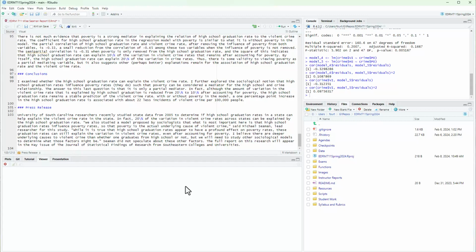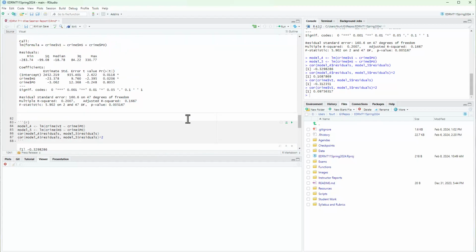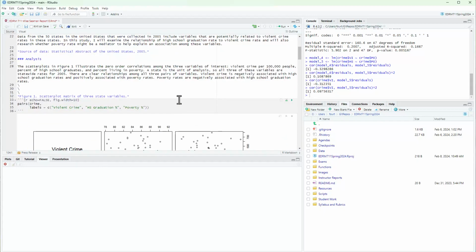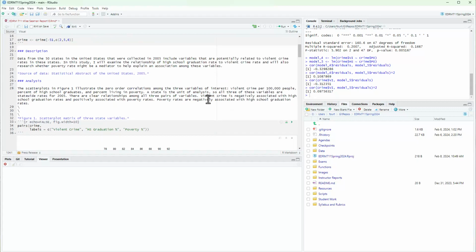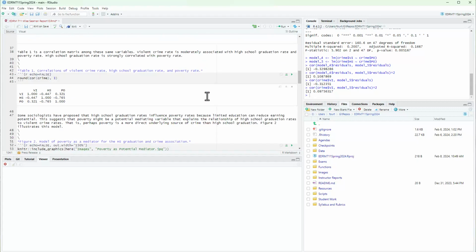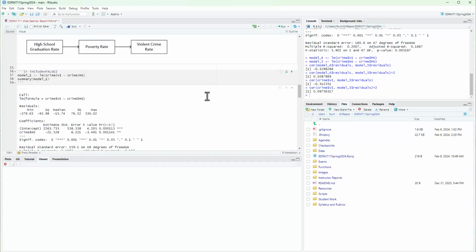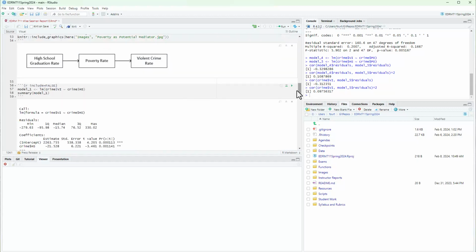The full report on this research will appear in the May issue of the, I need to italicize it, Journal of Statistical Findings of Research from Southeastern Colleges and Universities. Okay, that's a fictitious journal as far as I know, but there's our report. Now we got to clean it up a little bit. Let's make sure we cut off the code chunks that should be cut off. That would include this one.